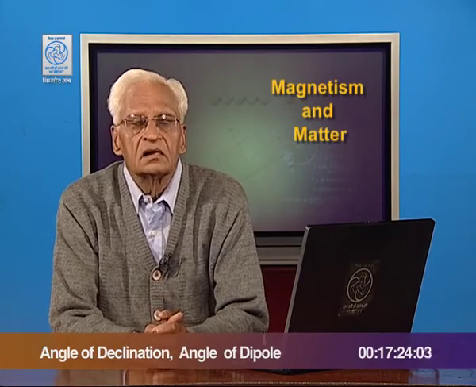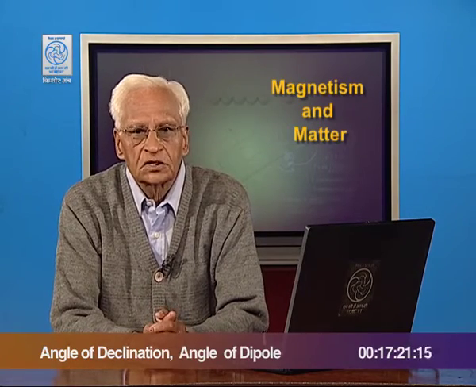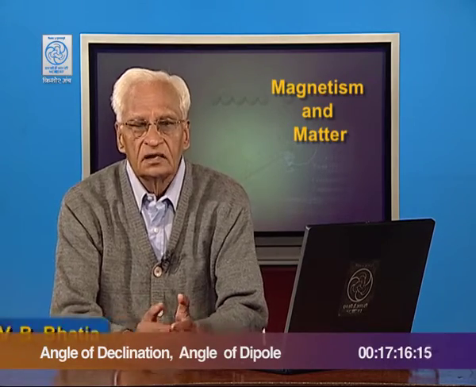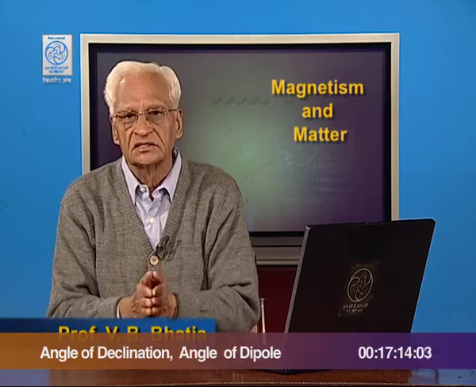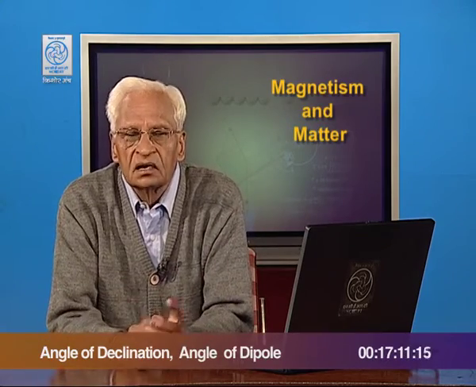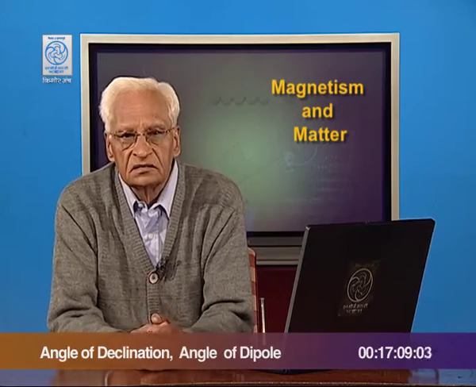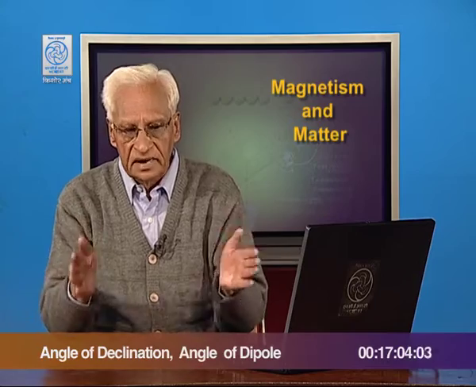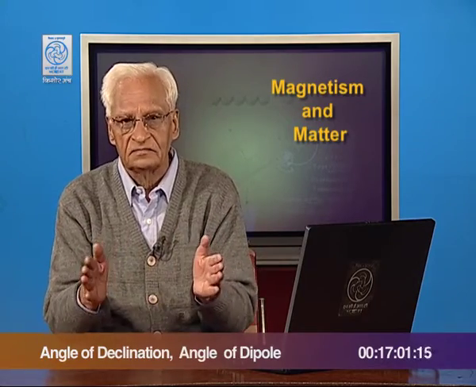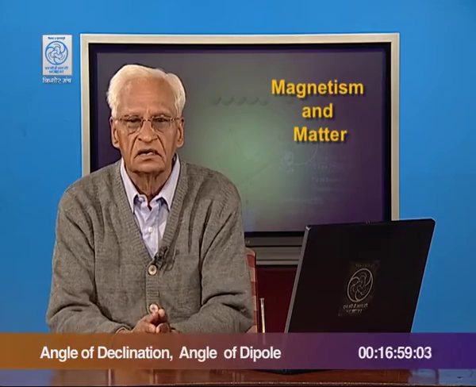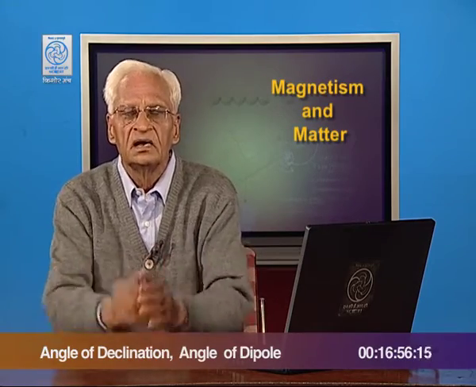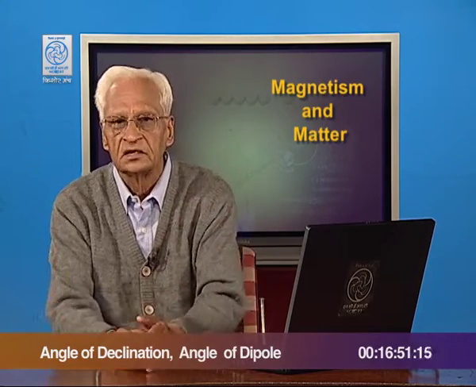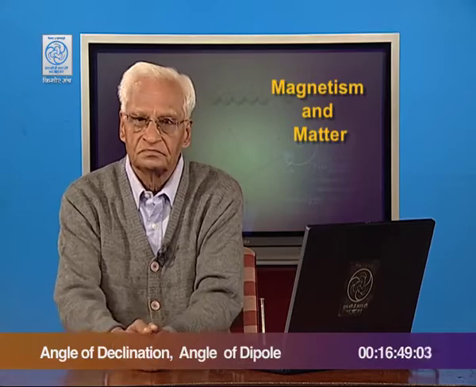In the last lecture, we dealt with the force on a current carrying conductor placed in a magnetic field, and we found that this forms the basis of instruments called galvanometers, which detect current. Galvanometers can be converted into ammeters, so that current can be measured. Galvanometers only detect, ammeters measure the current, and galvanometers can also be converted into voltmeters, which measure the voltages or the source voltage that is there in the circuit.